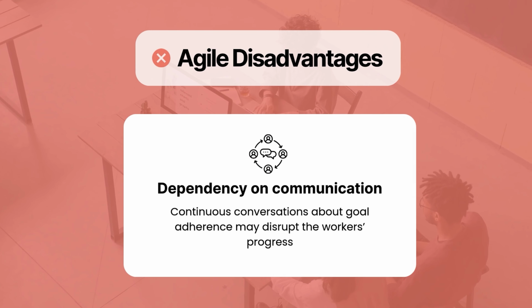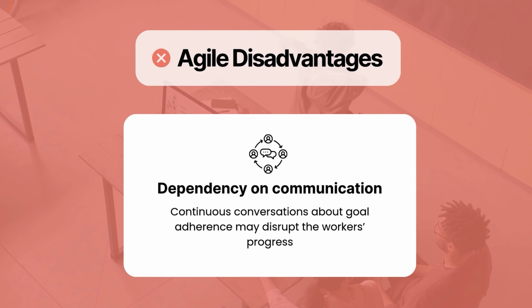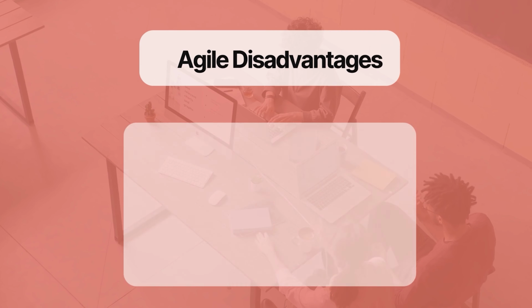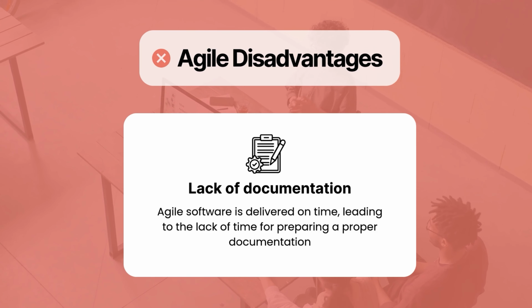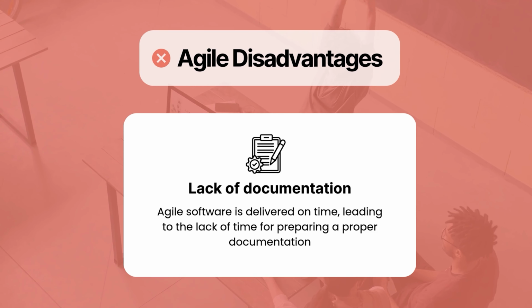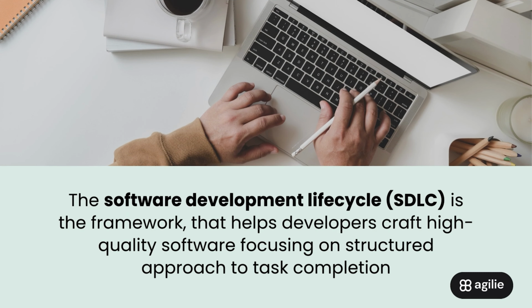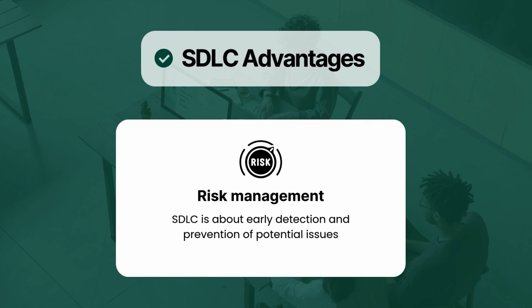Agile disadvantages. Dependency on communication. Continuous conversations about goal adherence may disrupt the worker's progress. Lack of documentation. Agile software is delivered on time, leading to the lack of time for preparing a proper documentation, causing misunderstanding. The Software Development Lifecycle, SDLC, is the framework that helps developers craft high-quality software, focusing on a structured approach to task completion. SDLC advantages.